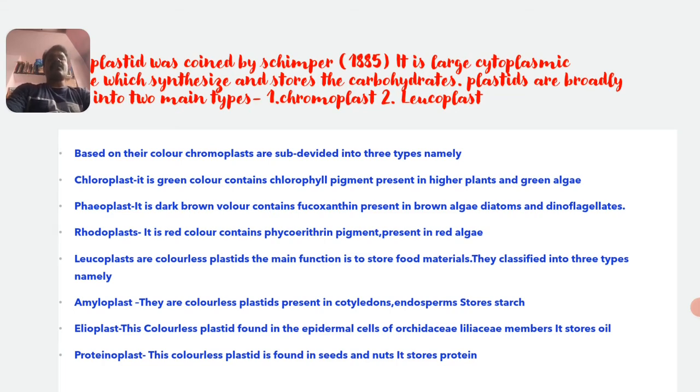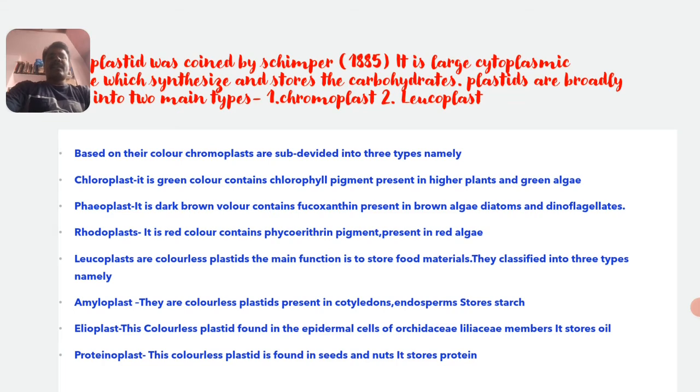These are classified into three main types. One is amyloplast, second one is elaioplast, and last one is the proteinoplast. The amyloplasts are colorless plastids present in the cotyledons, and also in the region of the endosperm. What do these plastids store? Amyloplasts store starch. Amylo refers to carbohydrate content, that is starch, which they store.